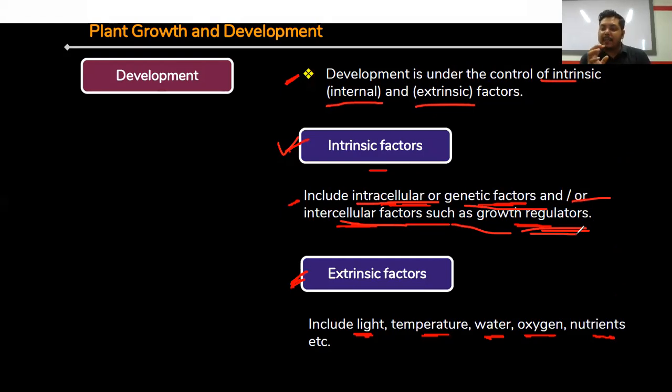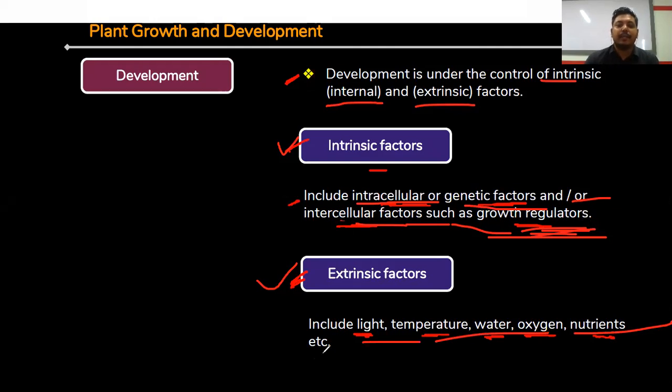So listen, in this chapter, first plant growth, right? Then we'll discuss plant growth regulators. In case of plant growth, as well as development, these are mainly affected by some intrinsic factors, and these intrinsic factors are plant growth regulators or plant hormones. As well as, some extrinsic factors are also involved in the growth and developmental processes in plants, like light, temperature, water, oxygen, nutrients. These are the external factors that are also required for plant growth and developmental processes, right?